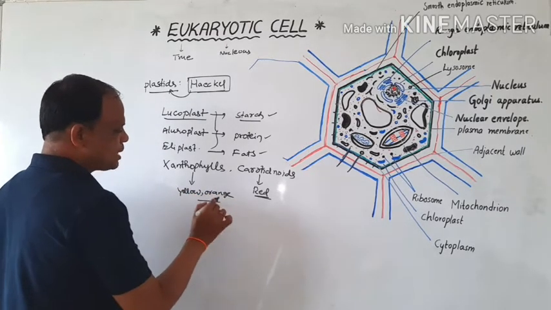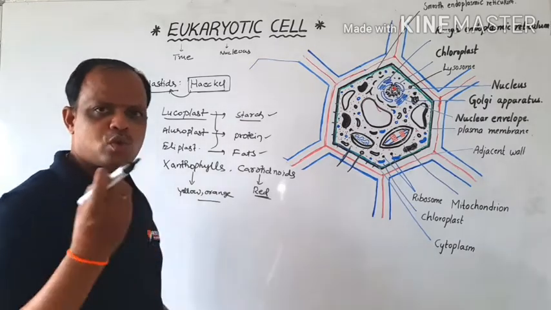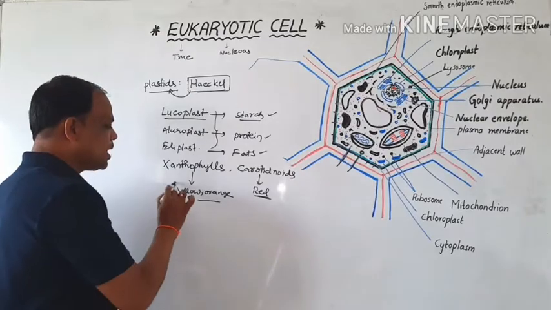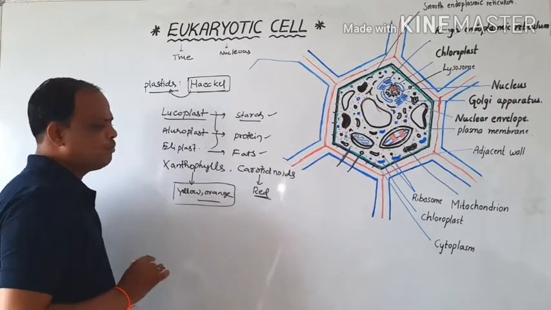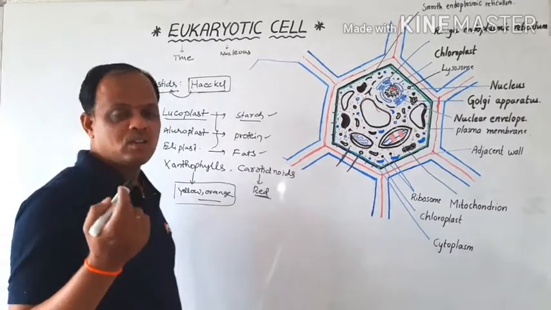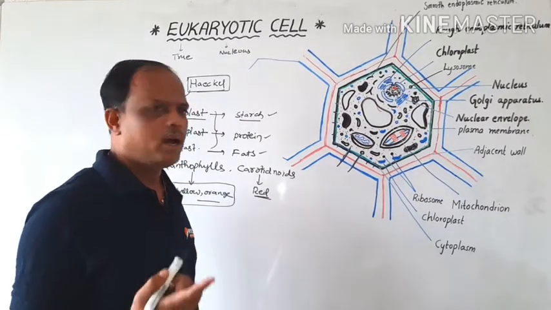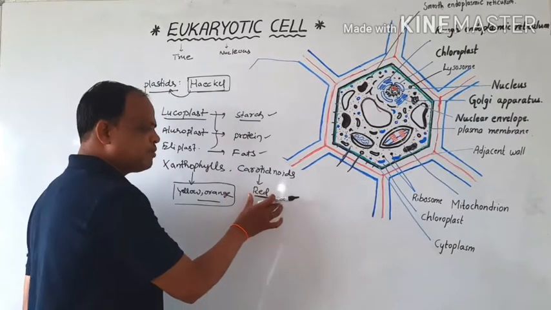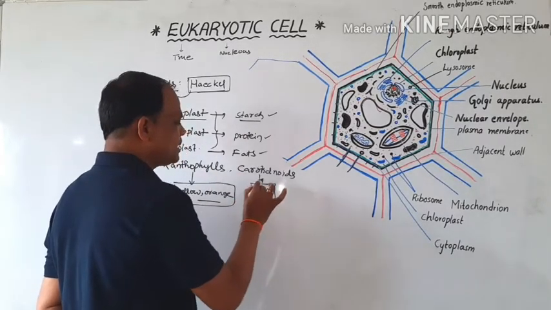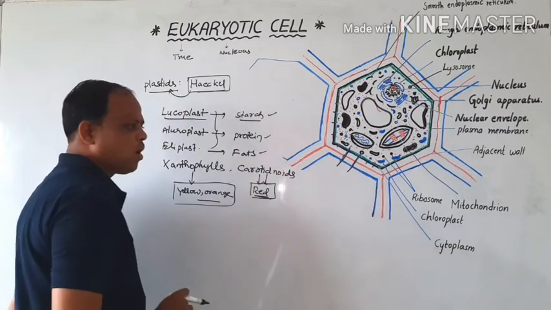For example, some fruits show yellow and orange colors because the fruits contain xanthophylls. For example, Capsicum frutescens and Lycopersicum esculentum show red color because of the carotenoids.